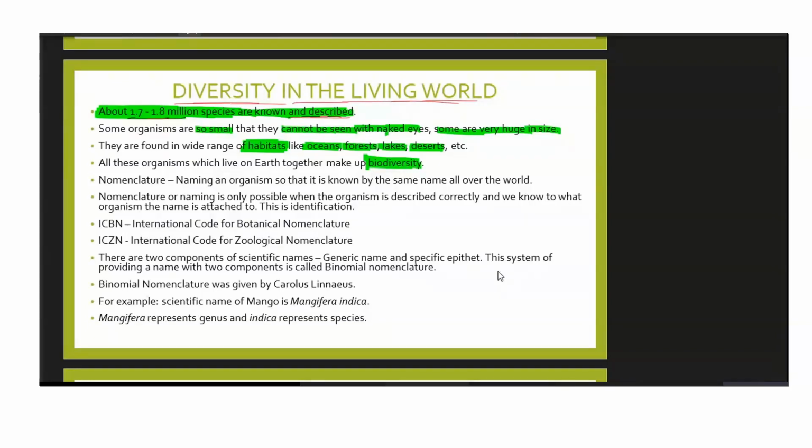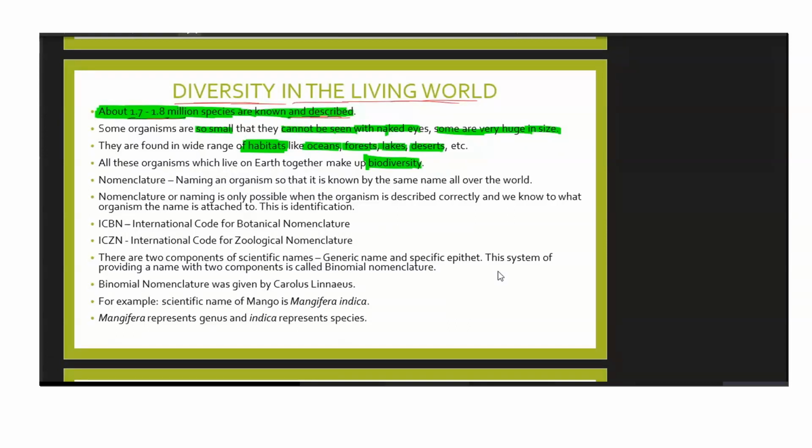So you will start finding its name. If this organism was discovered earlier, so what was its name? So naming anything is very important. Once you name it, you can at least tell everyone that this is what I have found. Suppose you have found a very different organism which is not found before. Okay, very new organism, a new species you have found. So the first thing you need to do is to name it.